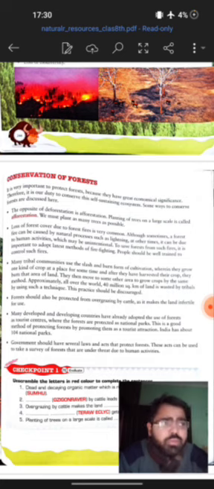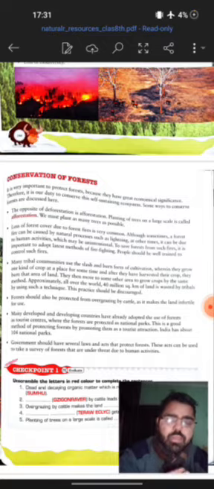Another thing that we can do is that the forest areas should be declared as national parks and all. For example, if they are made tourist centers, this will lead to promotion, or in a way awareness will be brought among the people, right? And then certain laws and rules should be implemented in such a way that will ensure the protection of forest is occurring, right?